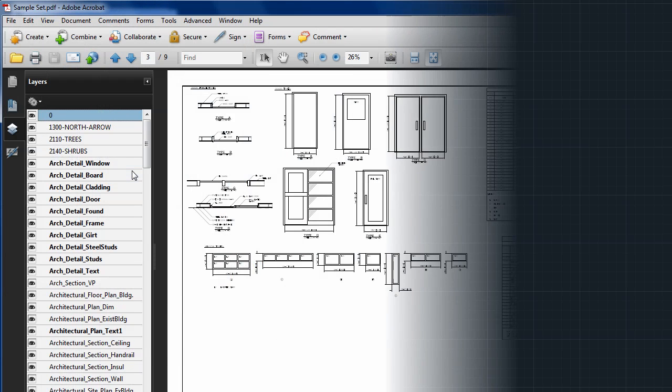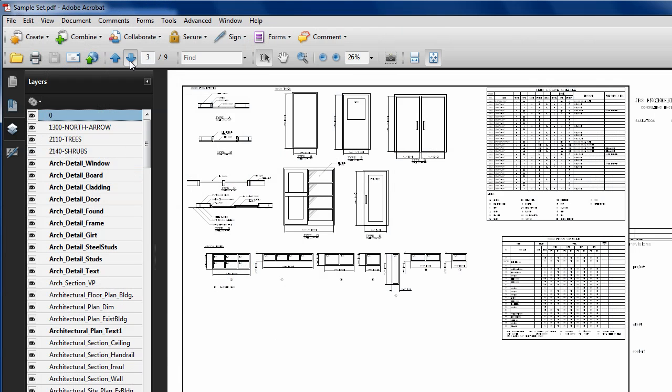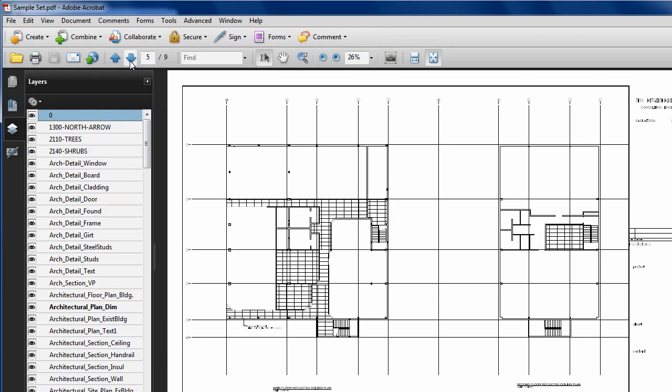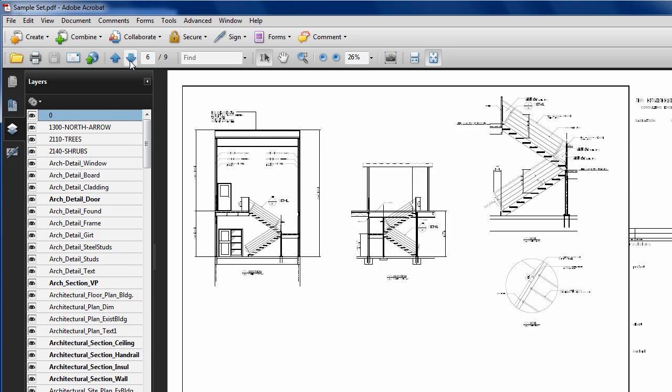I'll use a little editing magic to show you the finished set, although it really didn't take that long to publish. Even though I have 9 different sheets in this PDF, the file size is still well under a meg. Not bad.